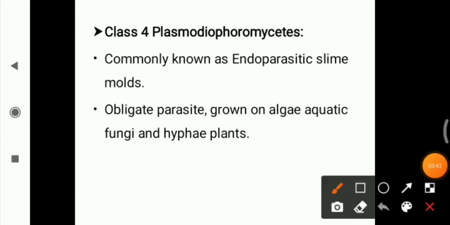Now the fourth one, Plasmodiophoromycetes. They are commonly known as endoparasitic slime molds, or we can also say obligate parasites. They grow on algae, aquatic fungi and higher plants.